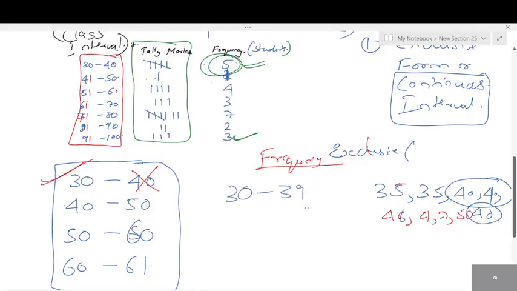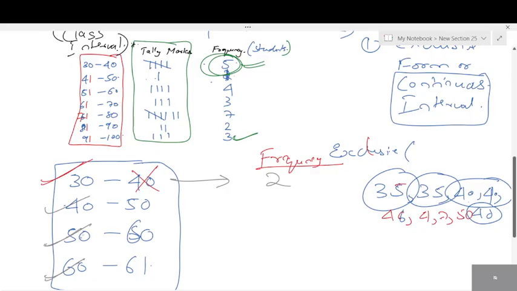Tell me all the numbers from 30 to 39. How many numbers are there? Only two, right? So it will be 2 here. Now 40 to 50. Which one do you have to consider and which one do you have to ignore? 50. Always consider the lower limit, students. Just ignore 50. So from 40 to 49. Tell me from 40 to 49, how many numbers are there? 1, 2, 3, 4, 5.